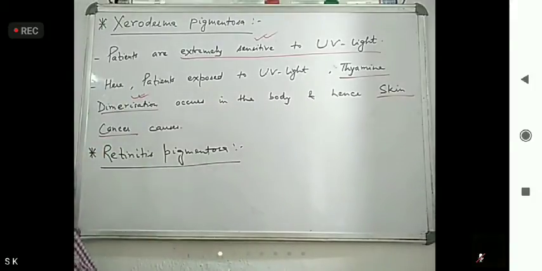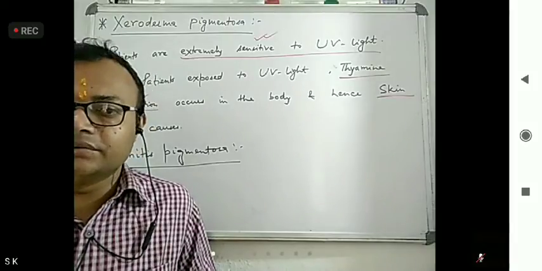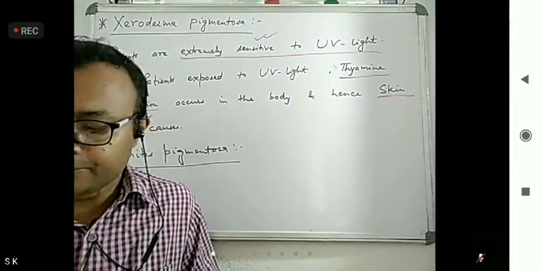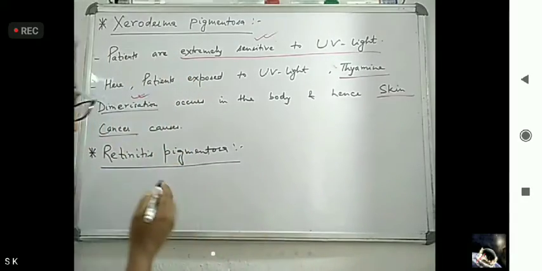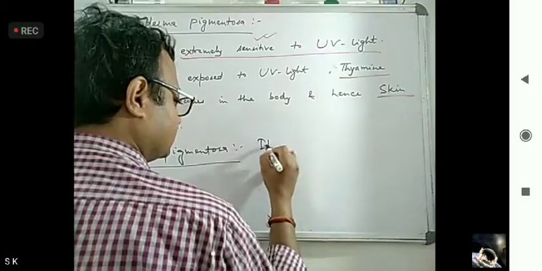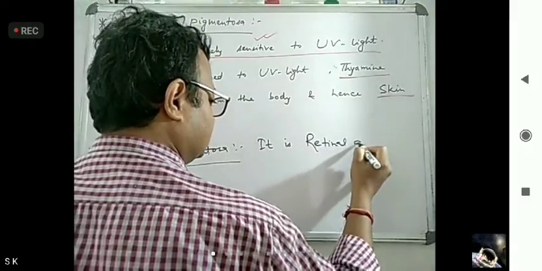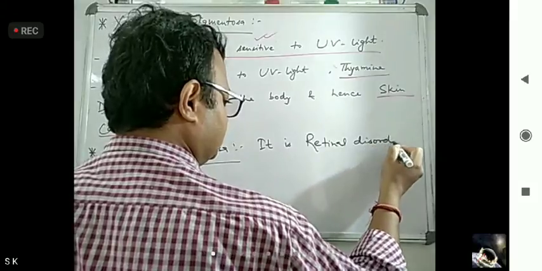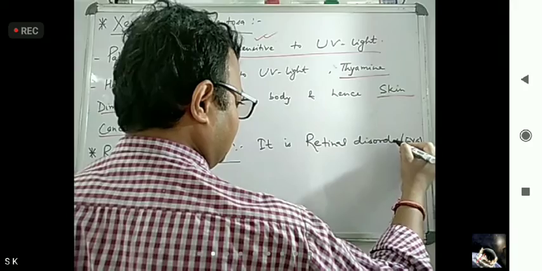As the term suggests, retinitis means related with the retina, and the retina is found in the eye. So it is a retinal disorder, found in the eye.